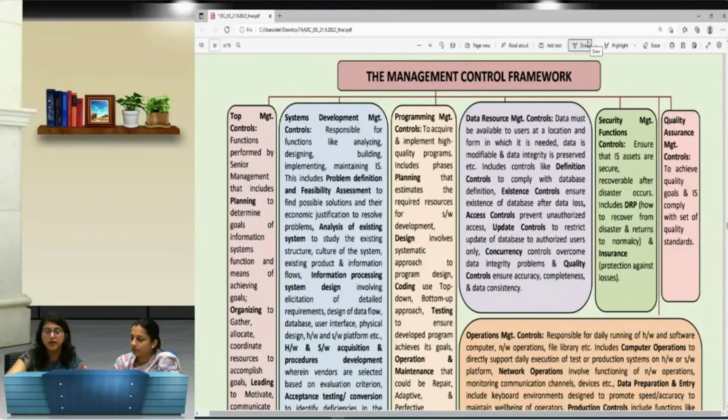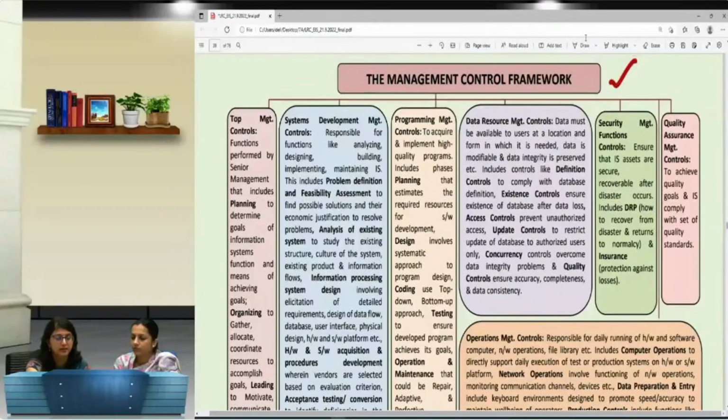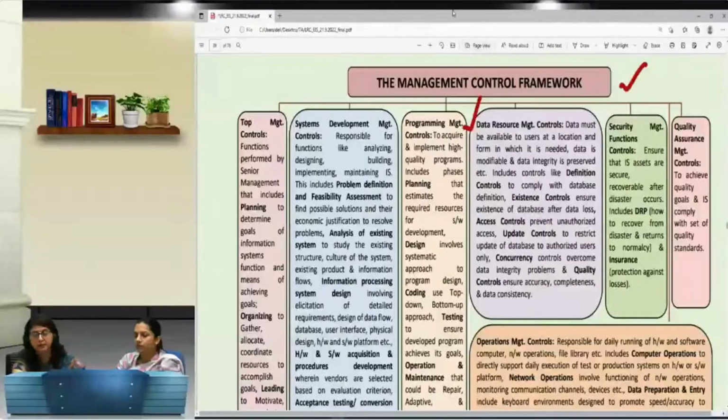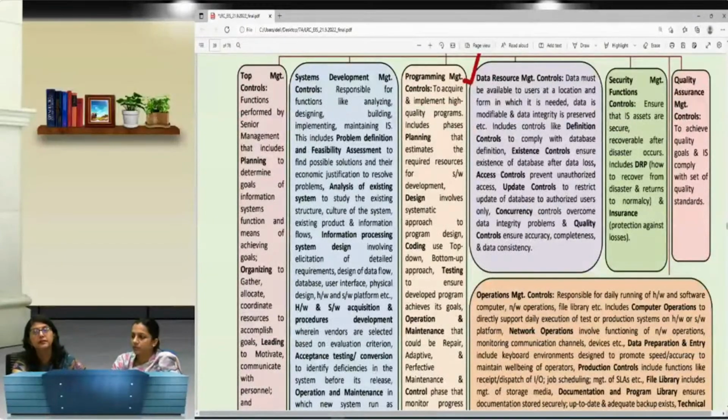So this is one diagram which is giving you the complete detail about all the management control frameworks, and rather suppose they are of say top management, system development, programming management, and further there are subcategories also. So this diagram is very, very important again for the quick recapitulation, and it's a part of your study material. So you don't need to make the diagram again, but as and when you are through with any particular control, आपने tick लगाया, आगे बढ़े, and that will provide you a complete insight whether you are through with all these topics or not.